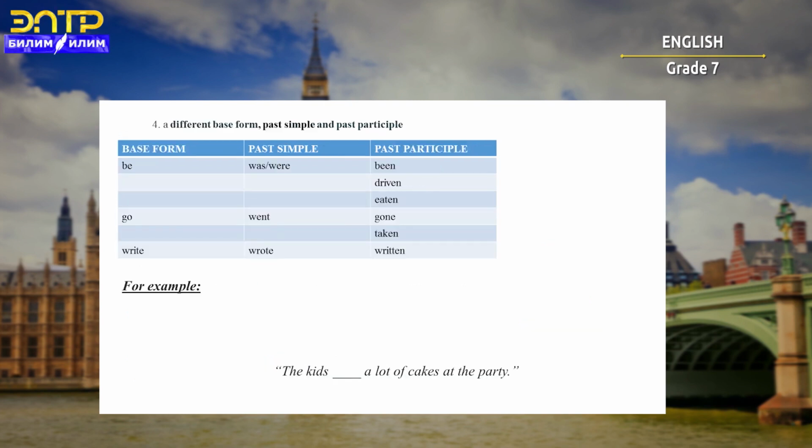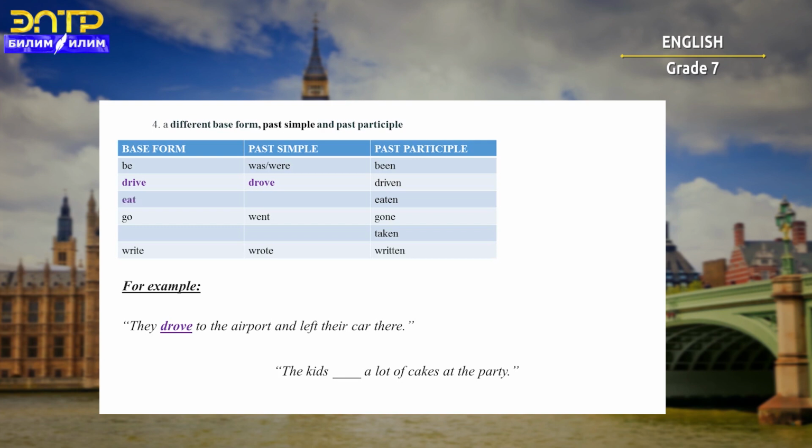And the last type of irregular verbs has a different base form, past simple and past participle. For example, the verb be is an irregular verb. In past simple, it will be was for singular form and were for plural. In past participle, it will be been. Drive in past simple will be drove. Let's have an example with this verb. They drove to the airport and left their car there.